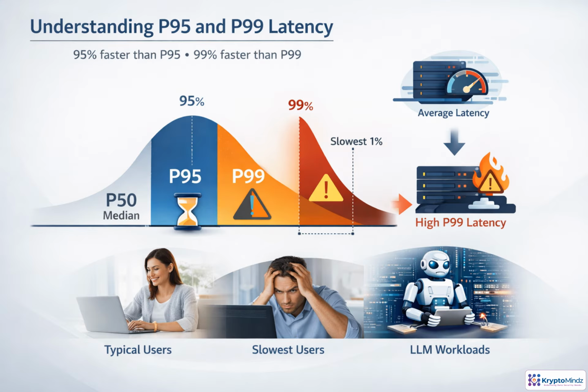To see that tail clearly, teams use percentiles. P50 is the median request. Half are faster, half are slower. It is useful, but it can make a system look healthier than it feels. P95 asks a tougher question: how slow is the experience for the slowest 5%? P99 goes further, exposing the rare tail where incidents often start. For LLM systems, that tail can be extreme, because token generation, queuing, model size, and retries amplify delays. Optimize averages, but manage P95 and P99 like user trust depends on them, because it does.